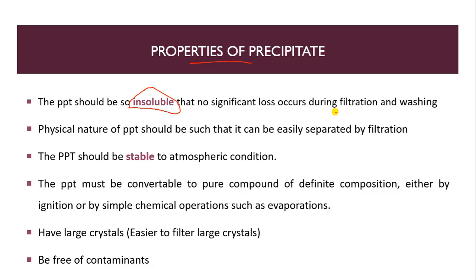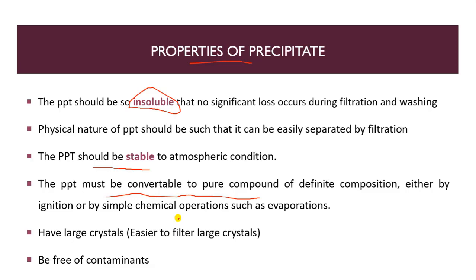The precipitate should be stable to atmospheric conditions. The PPT should be convertible. If it is not stable, it will not convert into the pure form. But what is our condition? The PPT should be stable. So it must be convertible to a pure compound of definite composition, thereby by ignition or by simple chemical operations such as evaporation.